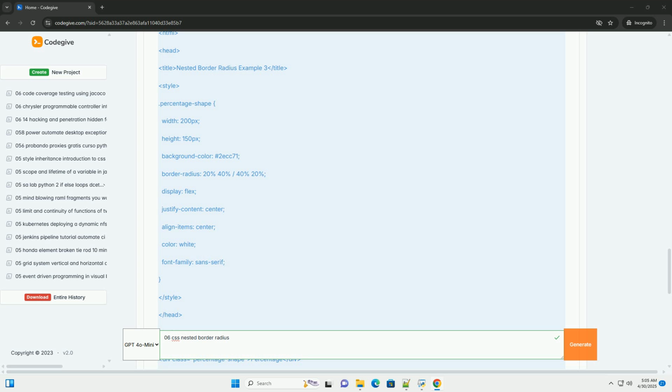3. Understanding the syntax for nested border radius. The generalized syntax is as follows, using the shorthand border radius property. Key points: the slash separator. The forward slash is crucial. It separates the horizontal radius values from the vertical radius values. Think of everything before the slash as controlling the curvature along the horizontal axis, and everything after the slash controlling